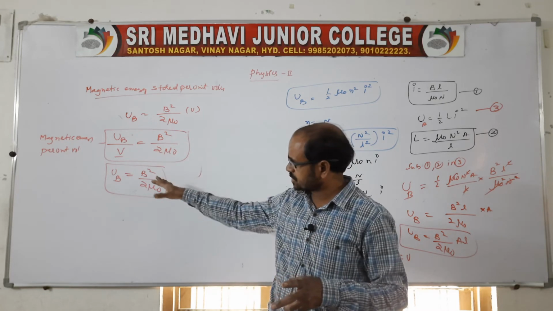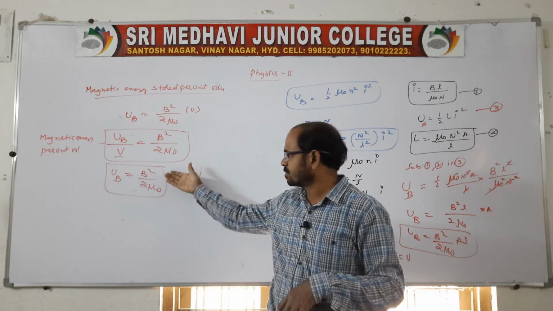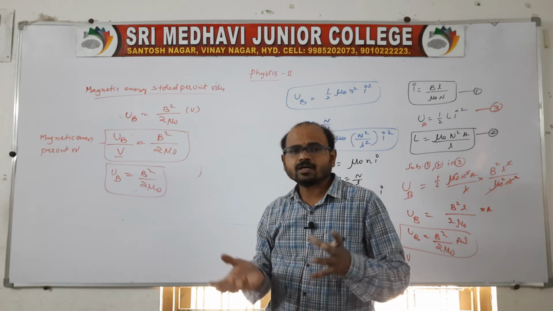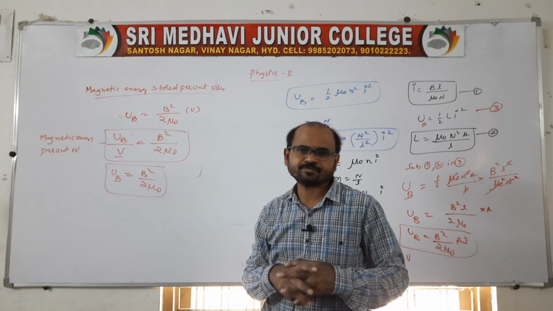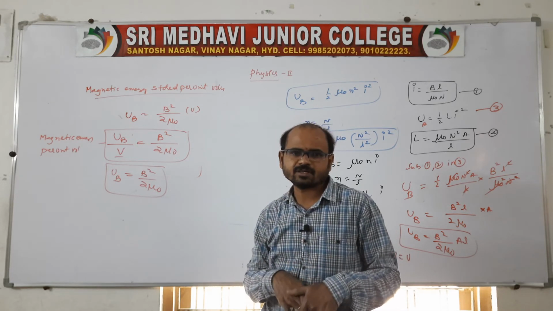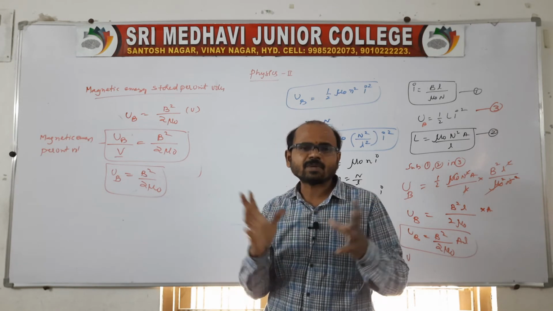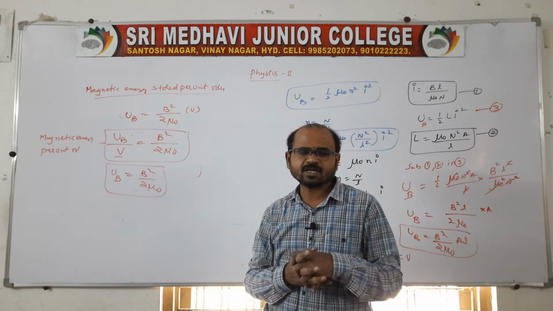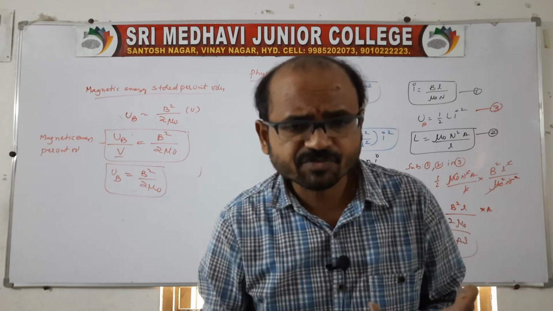Again this expression is very important, because the magnetic energy will be B square by 2 mu naught, like the electrical energy will be 1 by 2 epsilon naught E square, so that both energies, electric and magnetic field, are equally shared. The energy is shared because an electromagnetic wave can propagate the energy from one place to another.